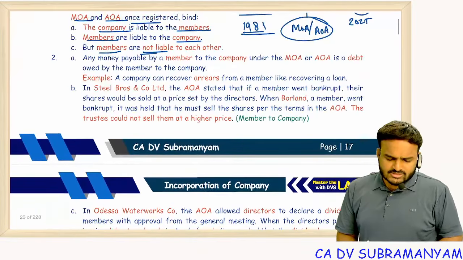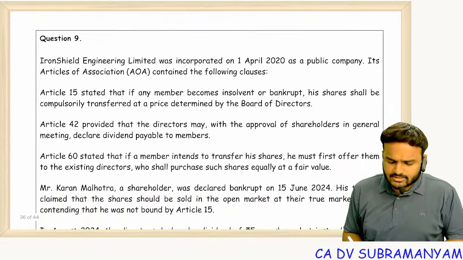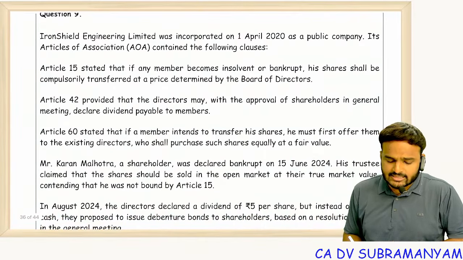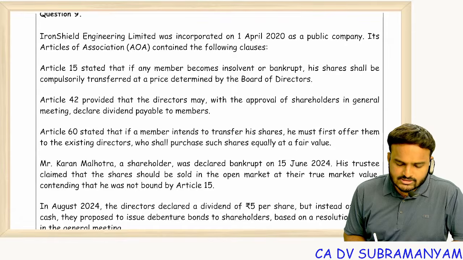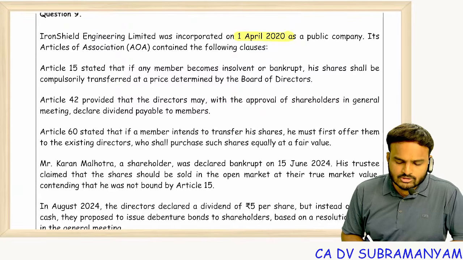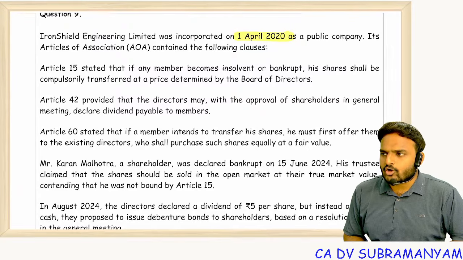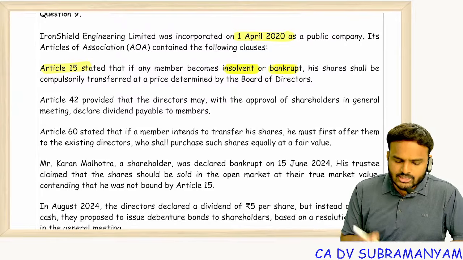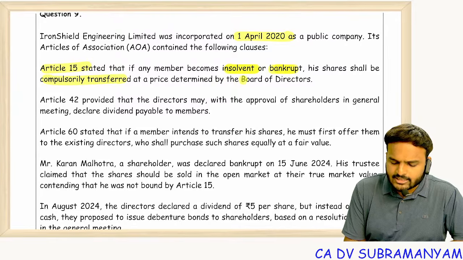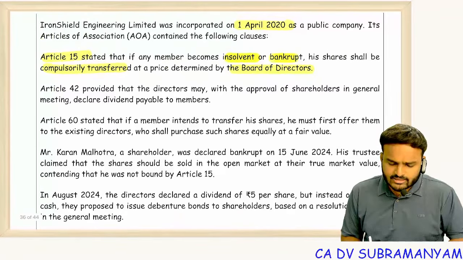So based on these case laws, one exceptional question I designed. Let's see. Iron Shield Engineering Limited was incorporated on 1st April 2020 as a public company. Its articles of association contain the following clauses. Article 15 stated that if any member becomes insolvent or bankrupt, his shares shall be compulsorily transferred at a price determined by the board of directors.